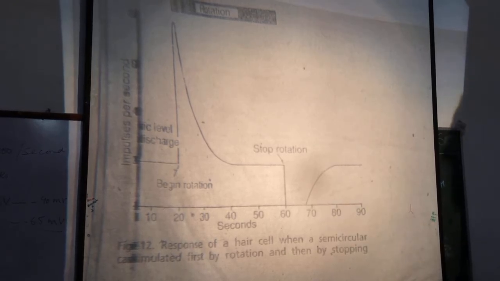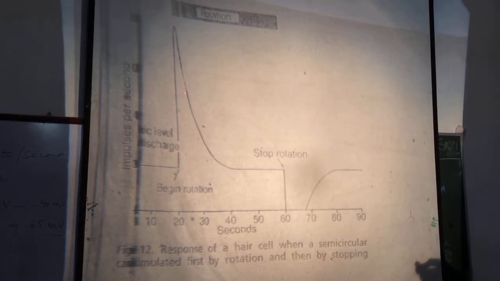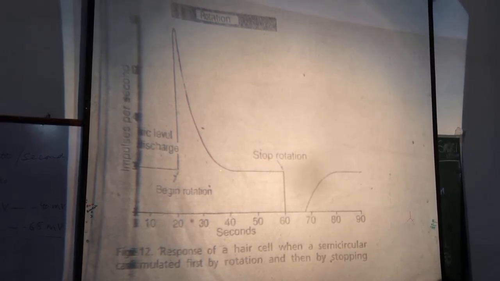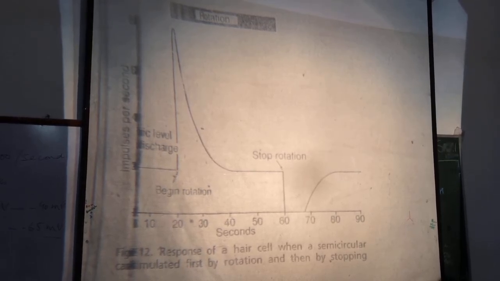So discharge of impulses will decrease rapidly to the discharge at rest, that is 100 impulses per second.